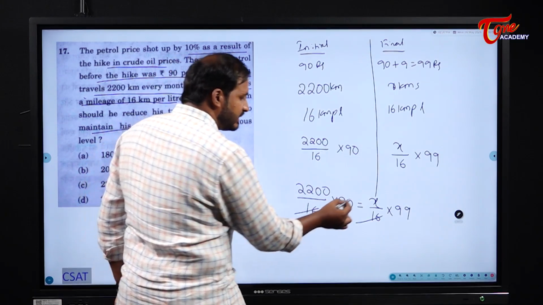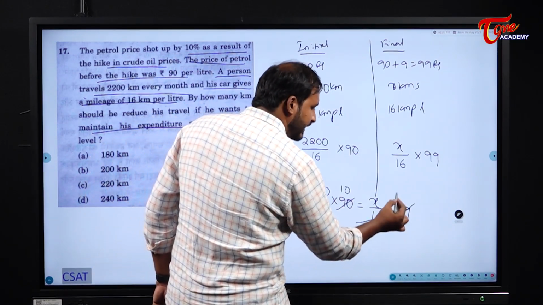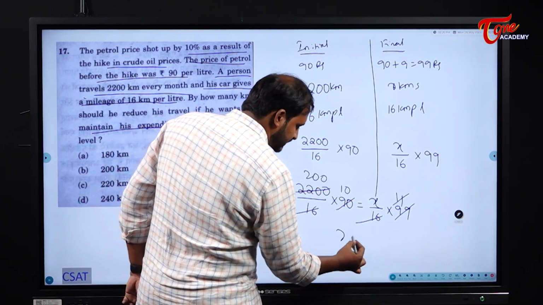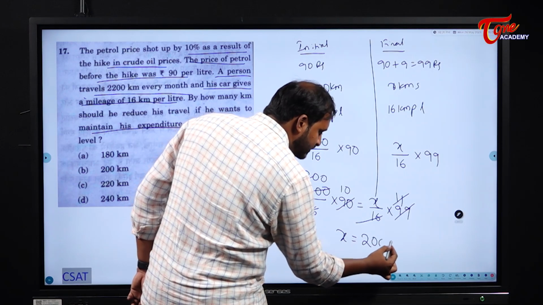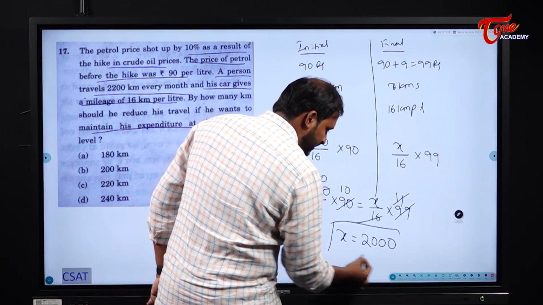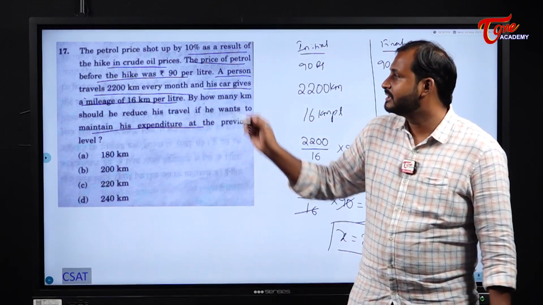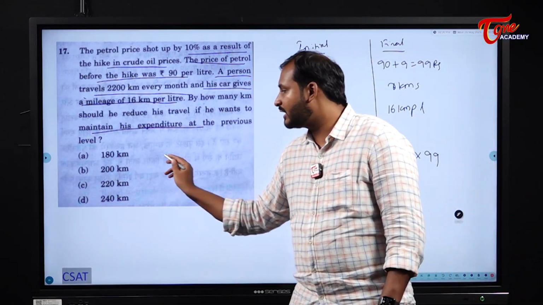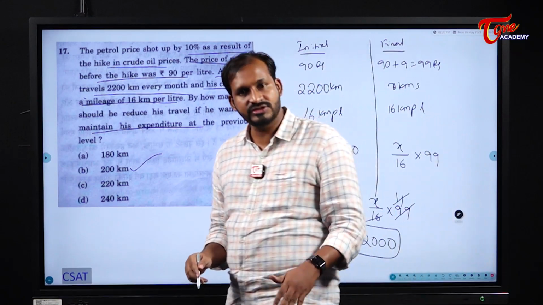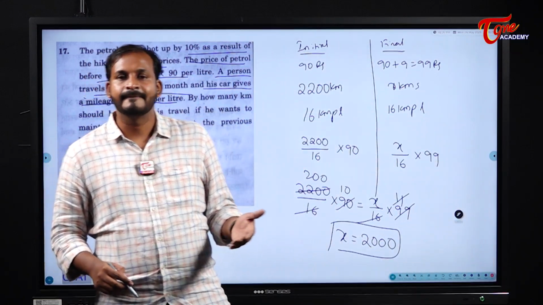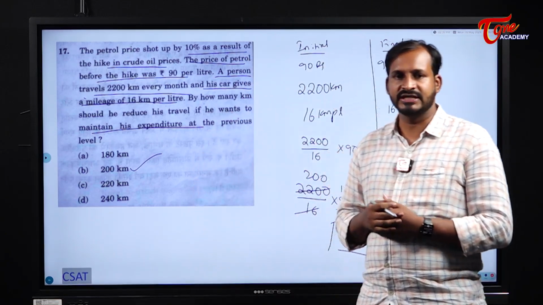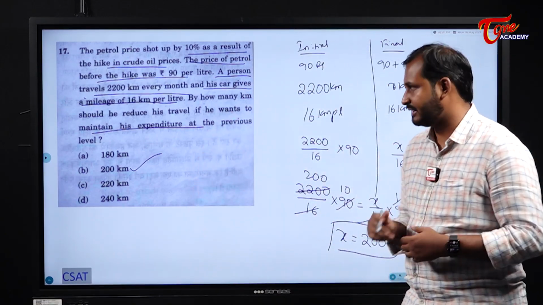16 gets cancelled. 9 tens, 9 11s, 11 ones, 11 200s. That means x, the new distance travelled by him, is how much? Just 2000 kilometers. Actually he travels 2200 kilometers. Now tell me what is the difference between this one and that one? 200 kilometers. That means he should reduce his travel distance by 200 kilometers. Then his expenditure remains constant.